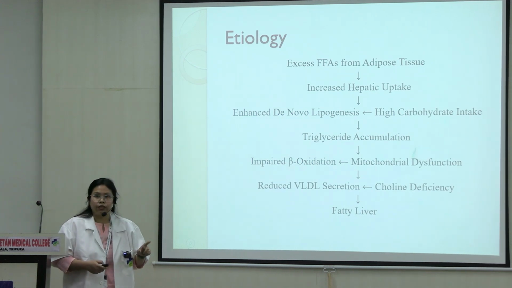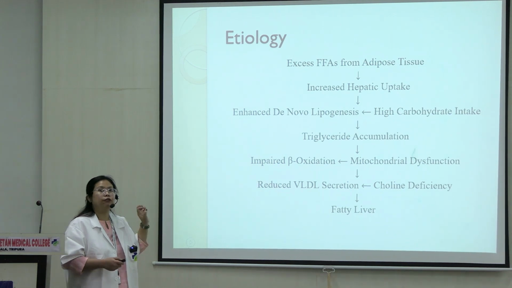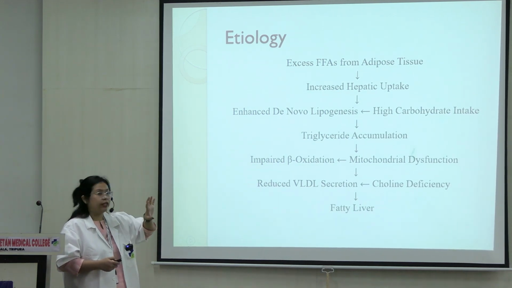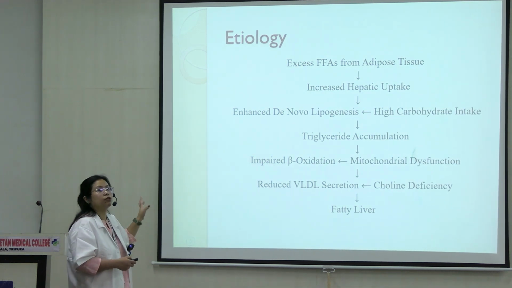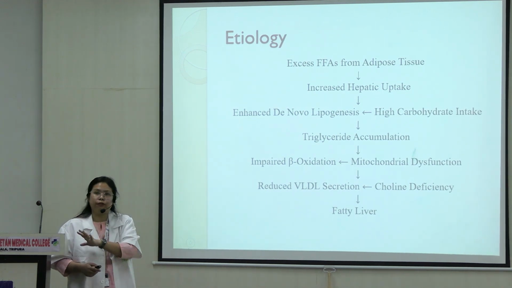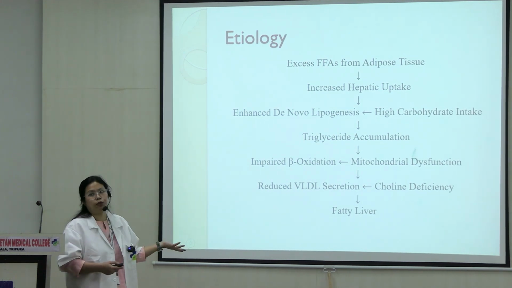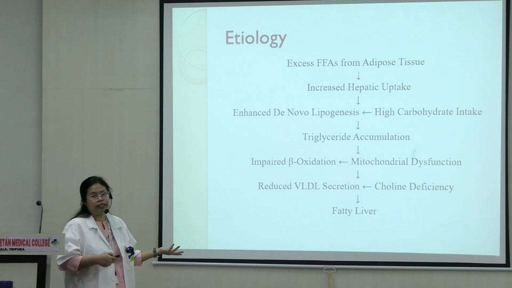Then choline deficiency, serine deficiency, and other mineral deficiencies. These are very important for the formation of VLDL. So when there is deficiency of these nutrients, VLDL will not be formed, VLDL will not do its work. So it will not take the fats from the liver to the periphery. So there will be again accumulation of fats in the liver, leading to fatty liver.